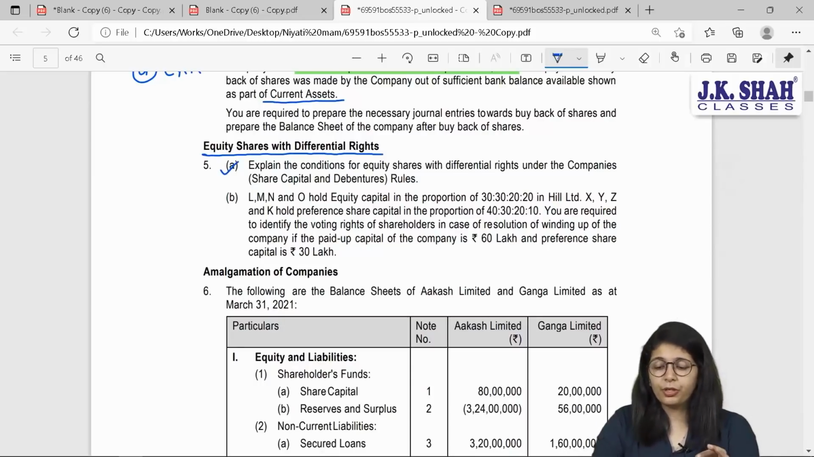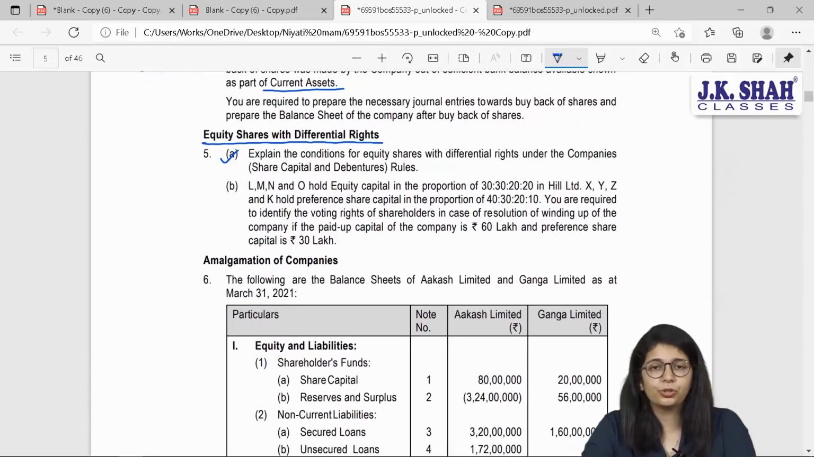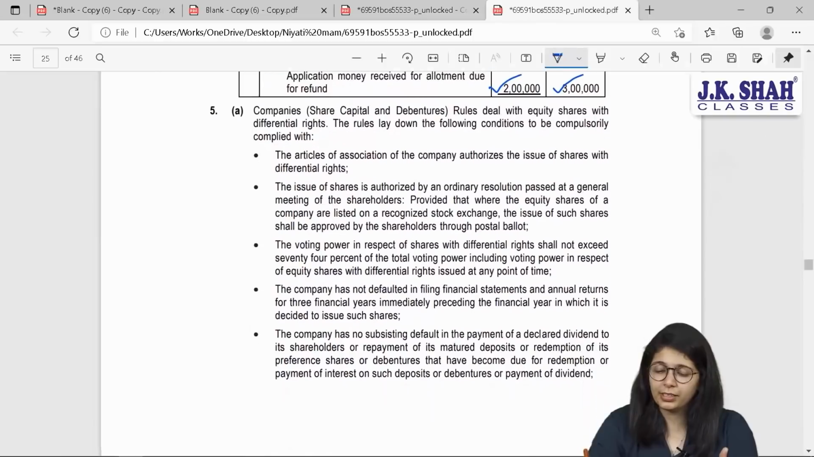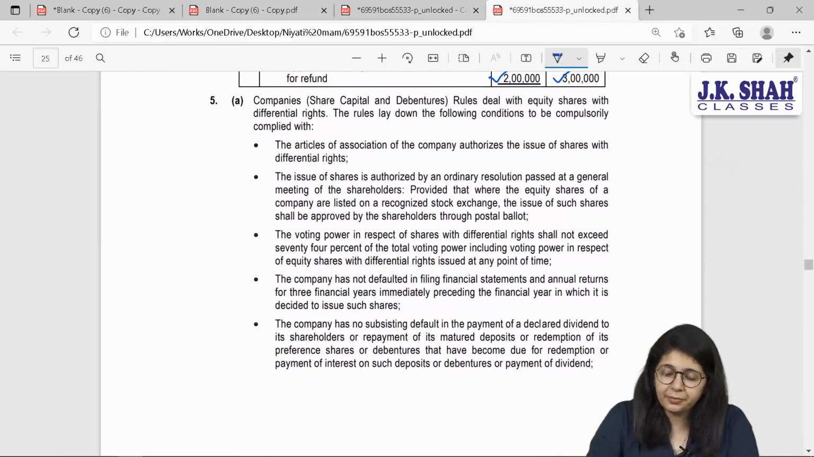Explain the conditions for equity shares with differential rights under Companies Act, share capital and debenture rules. Okay. So under what conditions can you issue those equity shares? First of all, if some different type of shares are to be issued, they have to be approved by your articles. Permission from shareholders needs to be taken. Other basic points are, first, you have to make sure that your company has made no defaults in past. Your company is not penalized before. All the rules and regulations were properly followed by the company and all these things are given in detail over here. Let us read it.